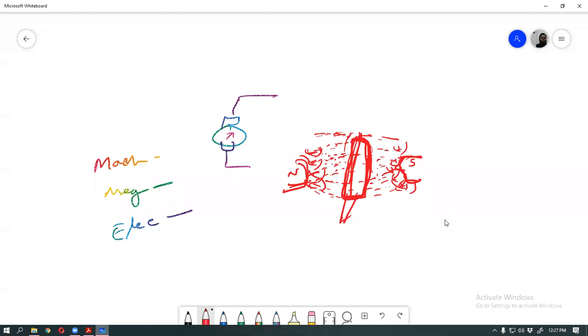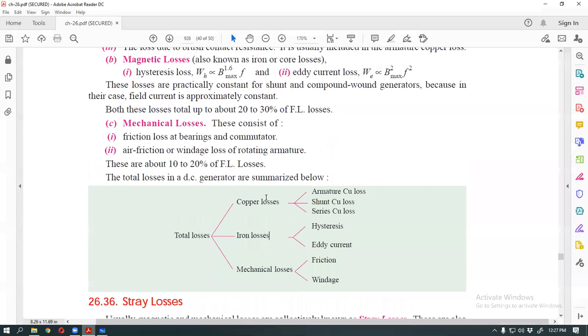If all are heating, then this part must be temperature. If this ion, then this position must be resistive drop. So this is called hysteresis loss. All are clear? Yes, sir, it's clear.